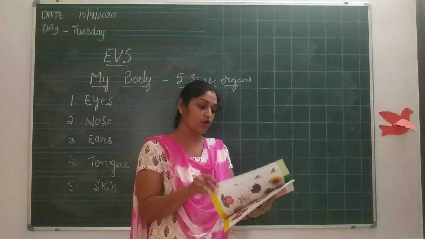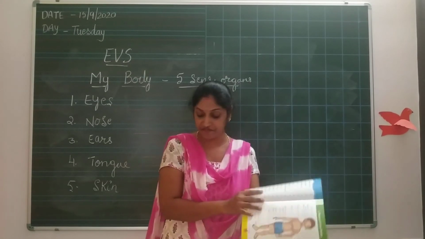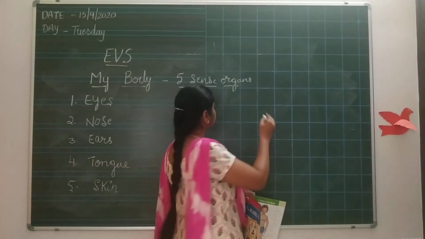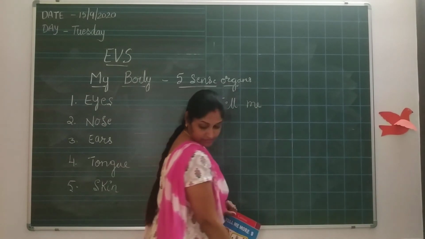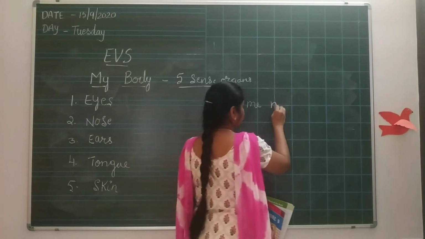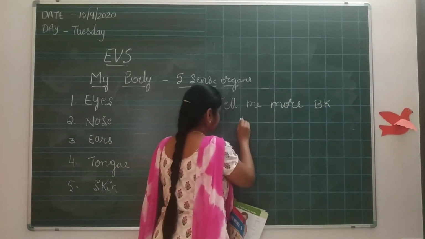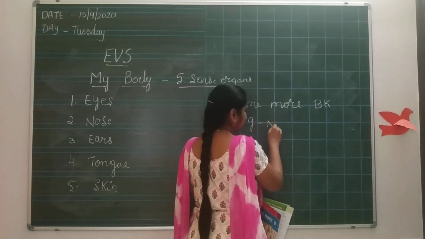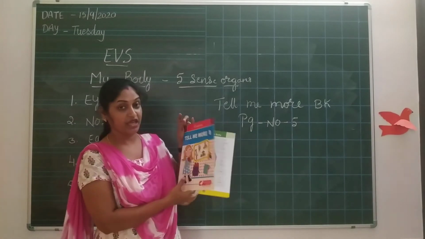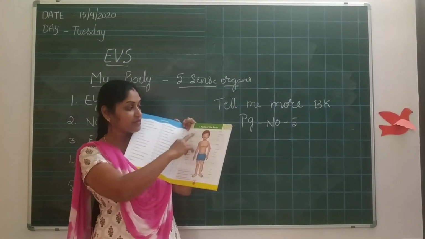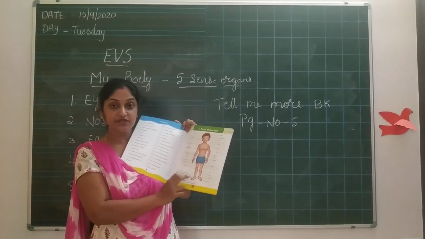In that, open page number 5. Tell Me More book, page number 5. Parts of the body. They are given here. Just go through this.